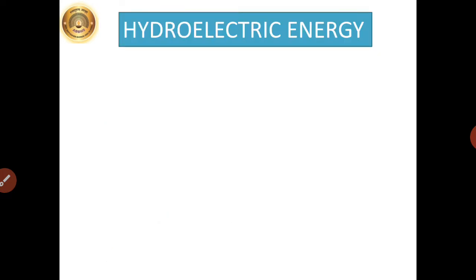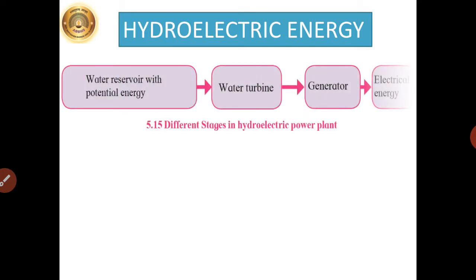Hydroelectric energy. The energy generated from flowing water is called hydroelectric energy, or it is also known as hydropower. Just refer page number 53, figure 5.15. The flowchart is shown, which is showing different stages in hydroelectric power plant. Kinetic energy in flowing water or the potential energy in water reservoir is a conventional source of energy.